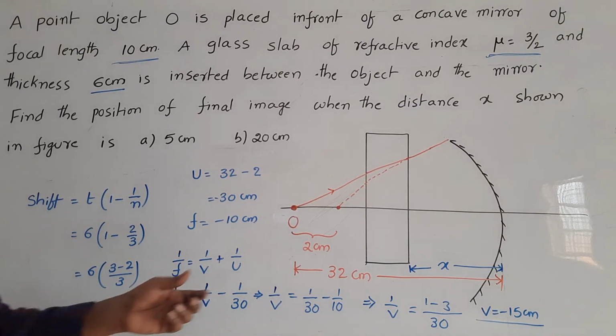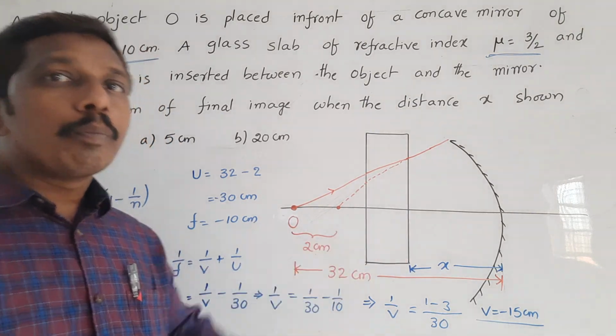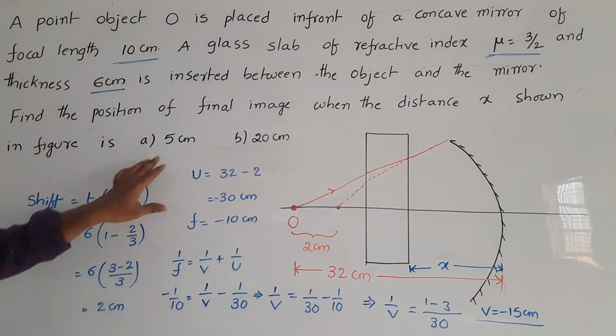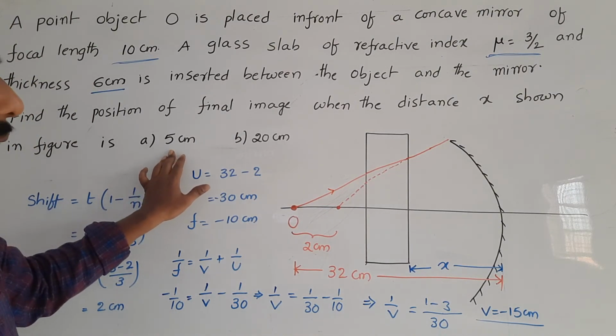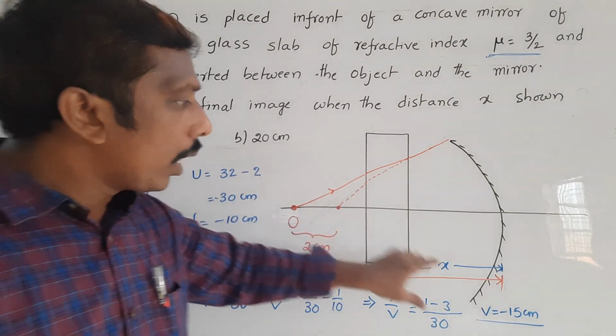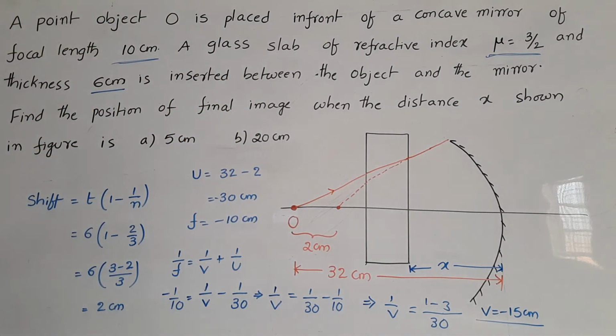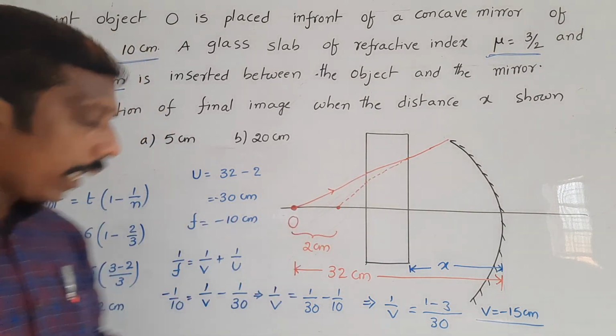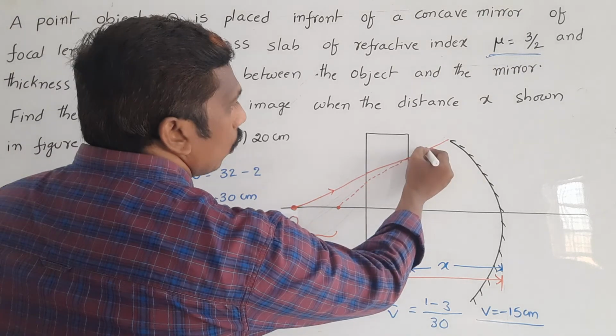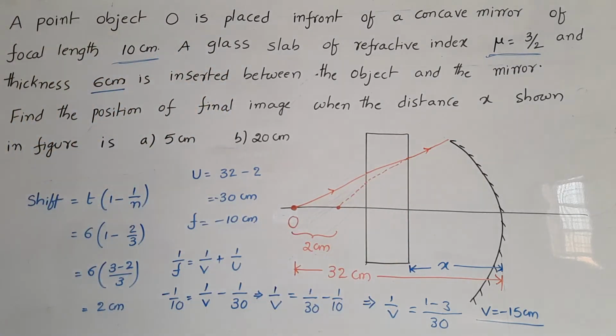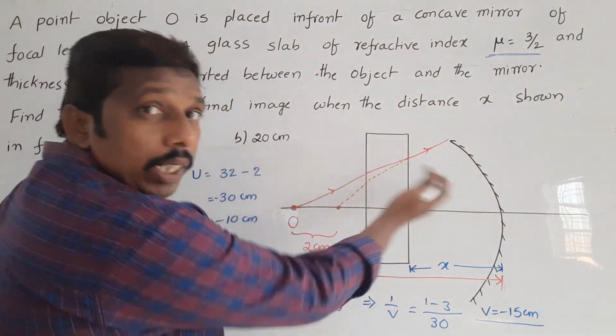Now, suppose this glass slab is placed at 5 centimeter. Then what happens? It is placed at 5 centimeter, image formed at 15 centimeter. That's why the shift will take place. Because of that shift, final image is formed at 17 centimeters. Finally the light ray is going in this direction, so it is going like this incident. After that it reflected, and the reflected light is traveling in this direction.